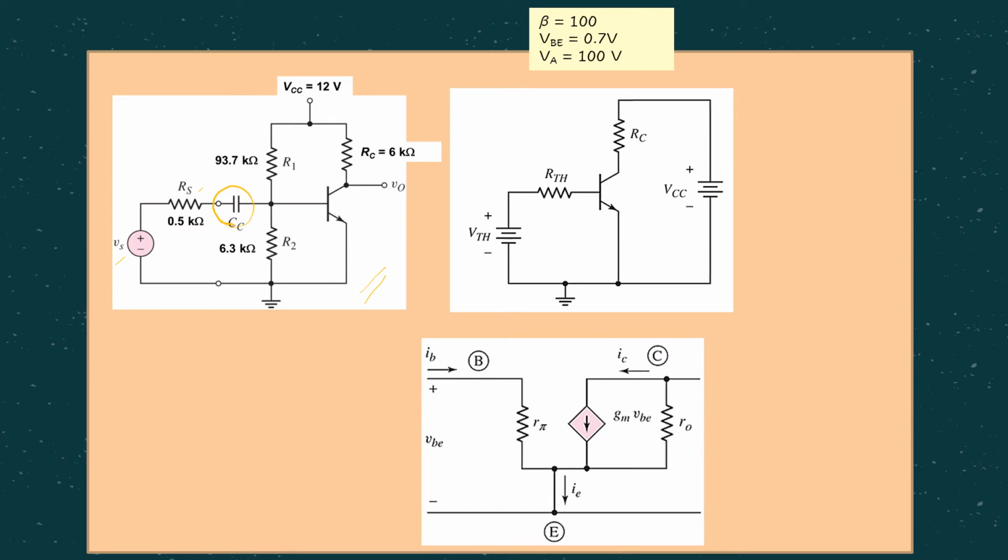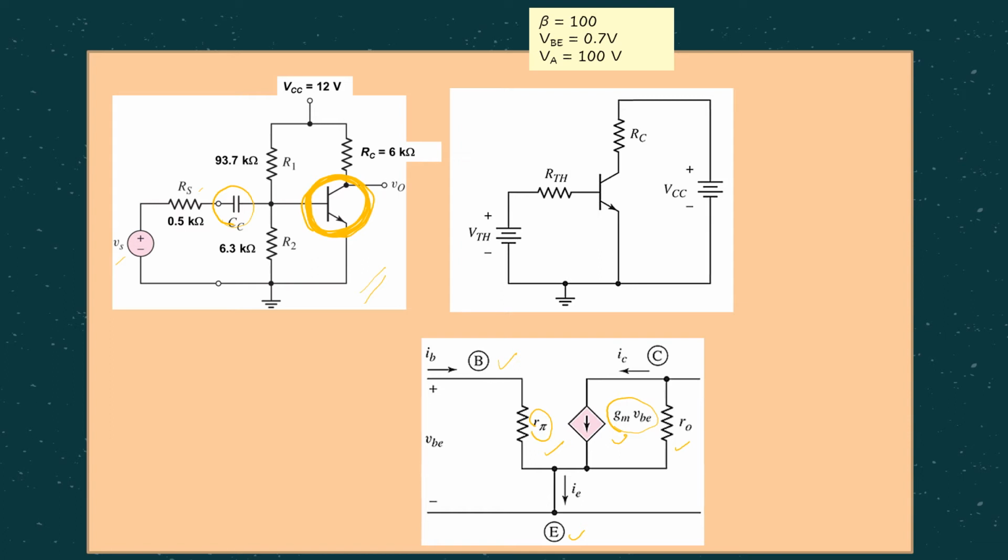But before we go further, the first thing to do in AC analysis is to replace this BJT with the BJT model. Remember, we have come to this before, where the base and emitter can be represented by one resistor with a value of R-pi, and between collector and emitter we have one current source represented by GMVBE, and in parallel to it we have R0. Remember, just now from the IC value we already calculated R-pi, GM, as well as R0, which we are going to use here in AC analysis.